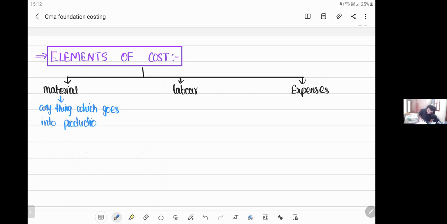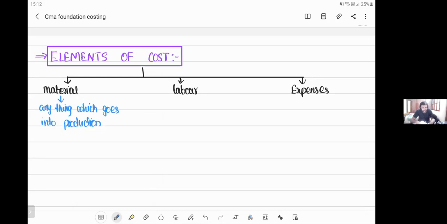It can be anything, my dear friends. It can be any tangible thing which goes into production, and it is called material. Since it's a tangible thing, I have to term it as something, and I'm terming it material.